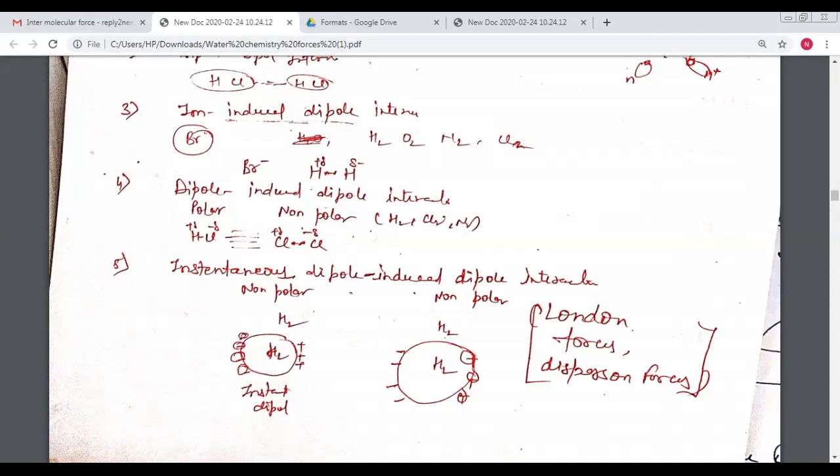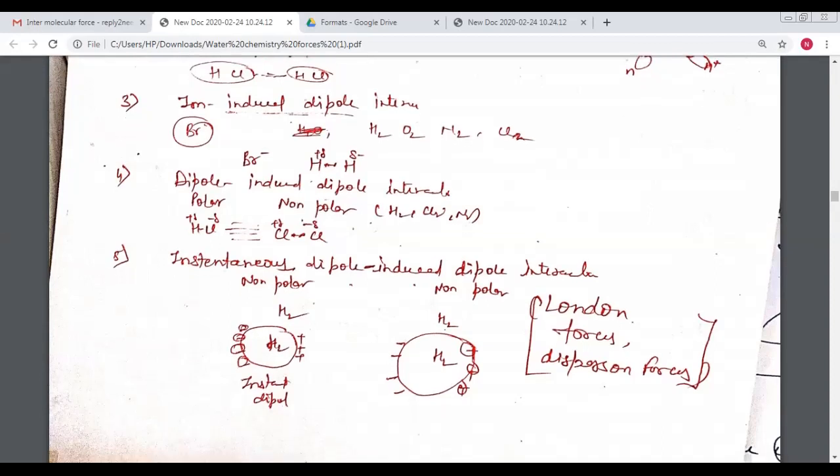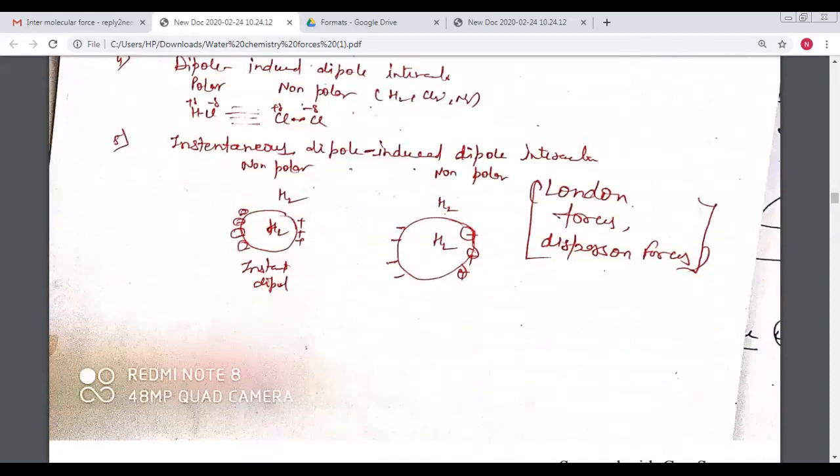Instantaneous dipole induced dipole interaction means two non-polar molecules interact together for some time. This type of interaction is also called the London force, named after the scientist London. Another name for this force is the dispersion force.